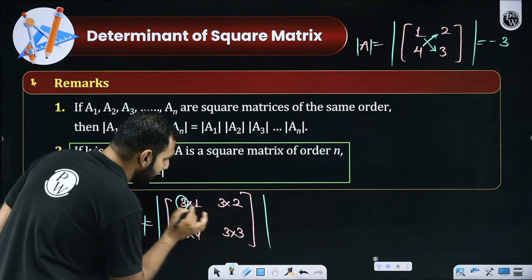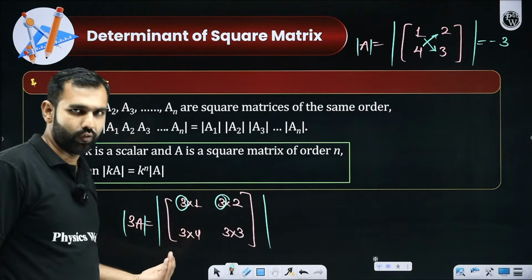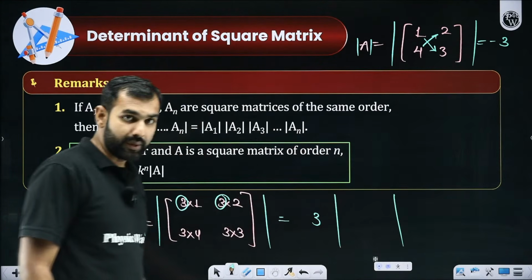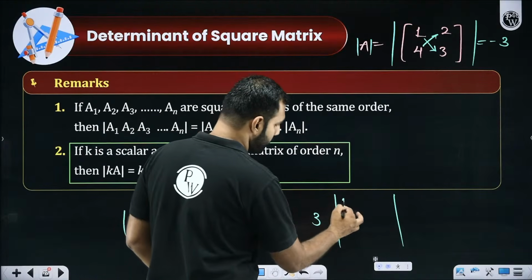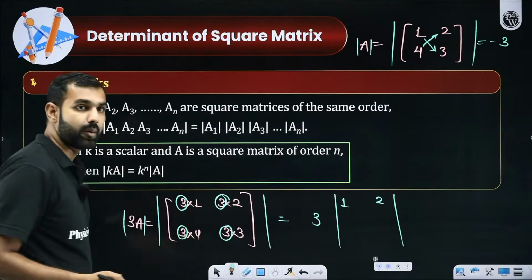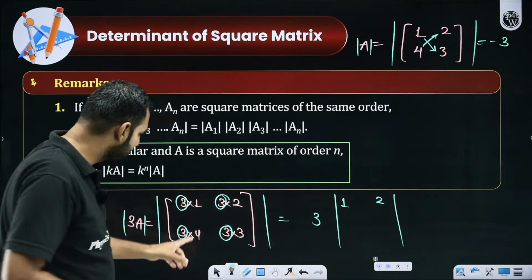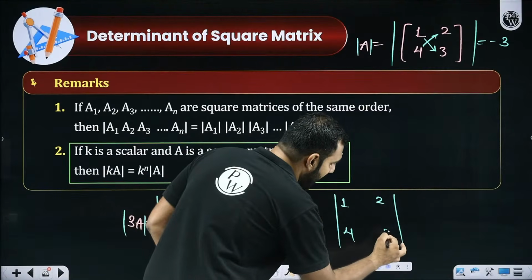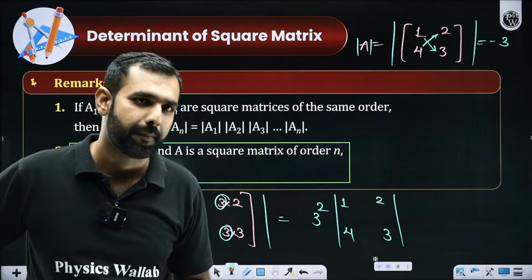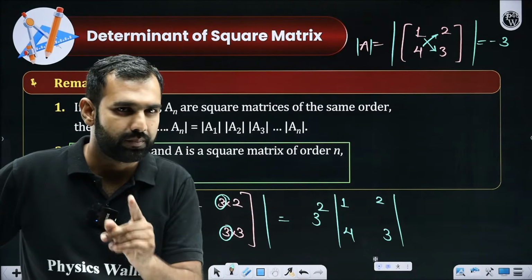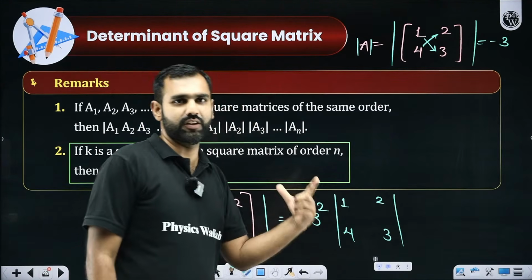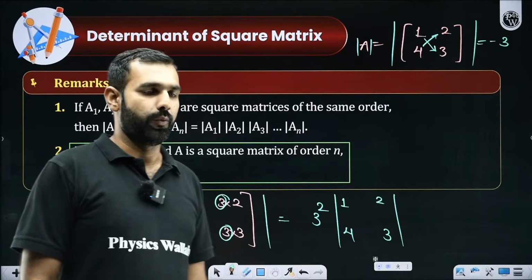So this 3 and this 3, let's say I'm taking common out of it, which means what? 3 times determinant of 1 and 2 in the first row. And then this 3 and this 3 I'm taking common from the second row. Then I'm left with this another 4 and 3. So if one more 3 I have taken out, it is nothing but what? 3 square. All the participants, be very genuine and honest. Have you all understood how did I get this 3 square? Yes or no?